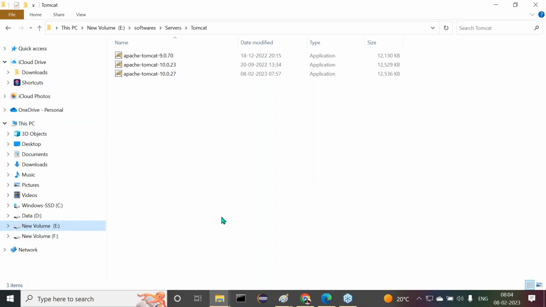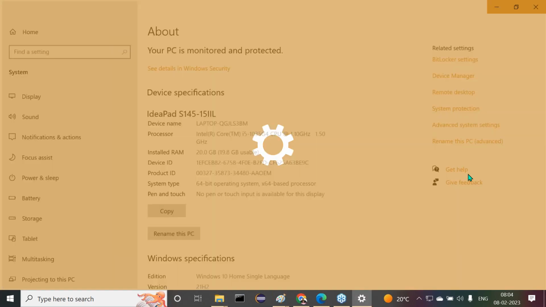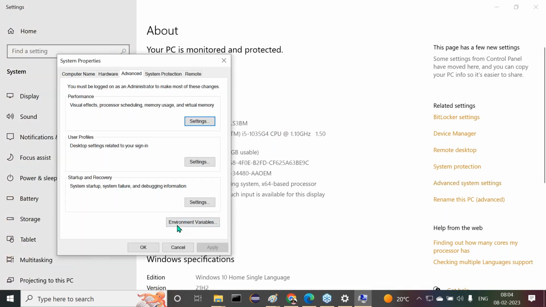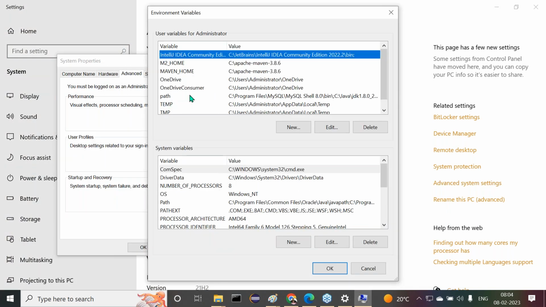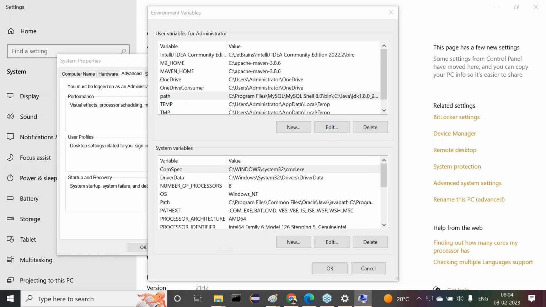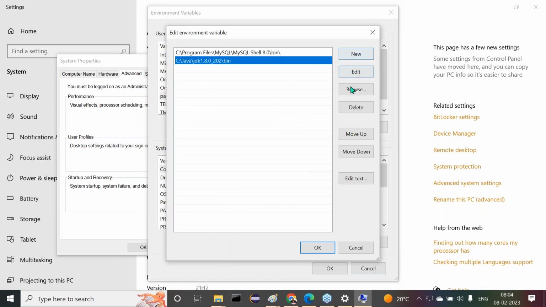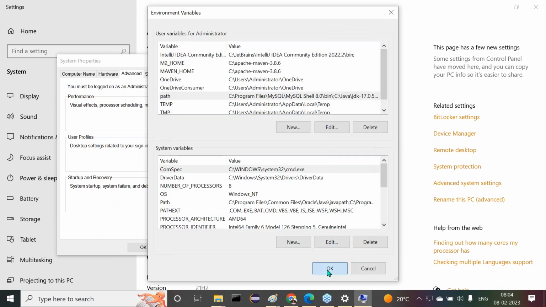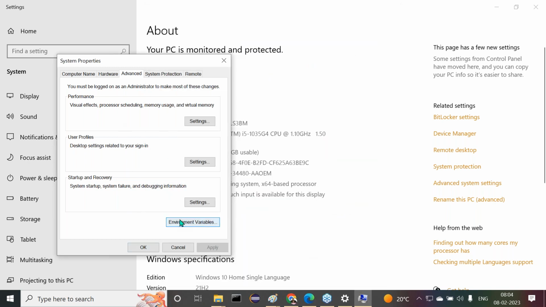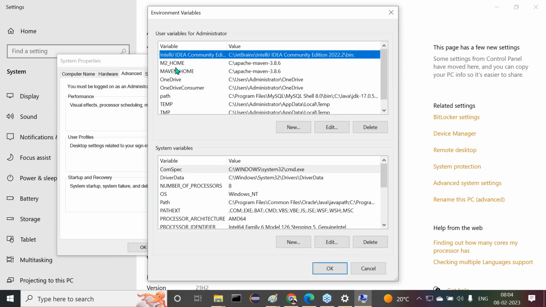Right-click on This PC, Properties, Advanced system settings, then here Environment Variables. Here Path already exists. Let me click on Edit now. I don't require this, I want to delete it. Now here, New, I'll provide this bin. Click OK and OK. Not only that, I want to create one more thing. What is it? Have you seen anything like JAVA_HOME? No. M2_HOME and Maven home are available.